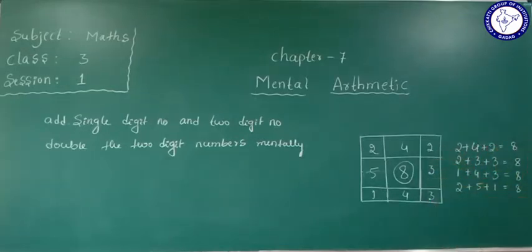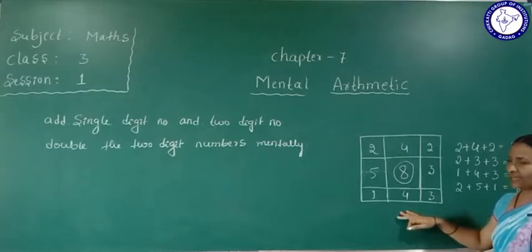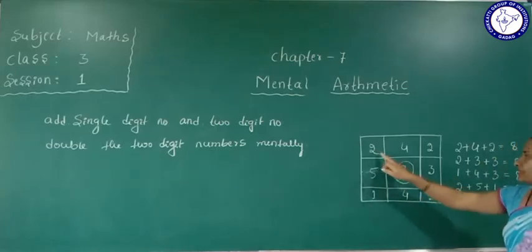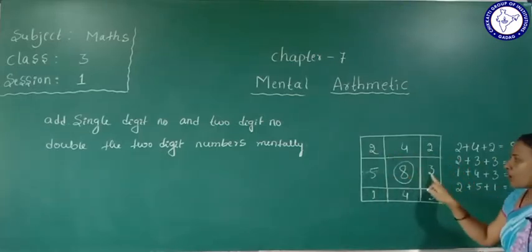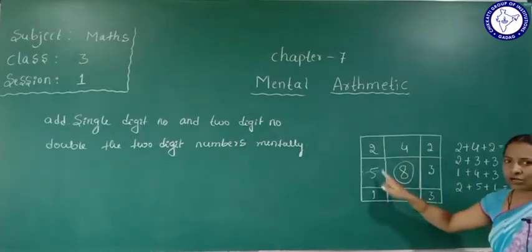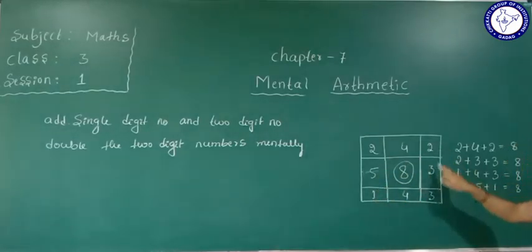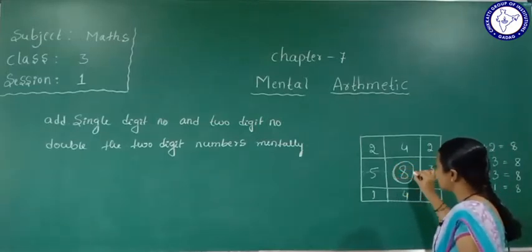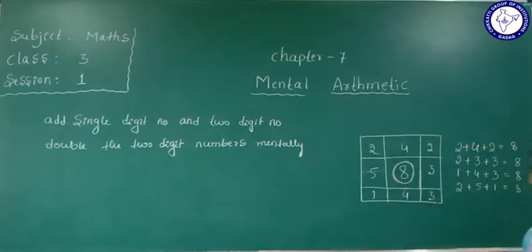So in this magic square, we can get the answer 8 in any row or any column. Yes, in this column and in this column. Understood? So don't add this one, this is the answer. Okay, don't add this. This is what we call a magic square.